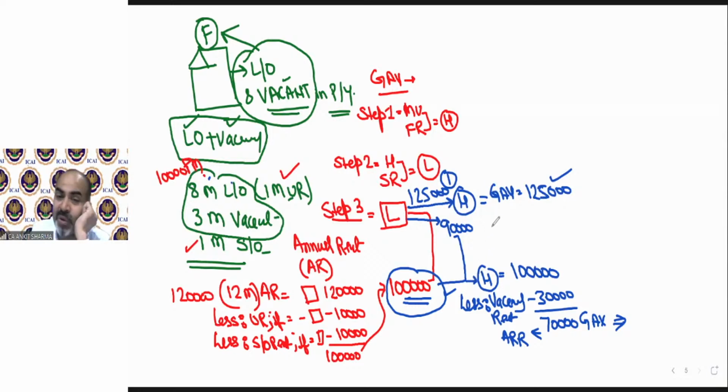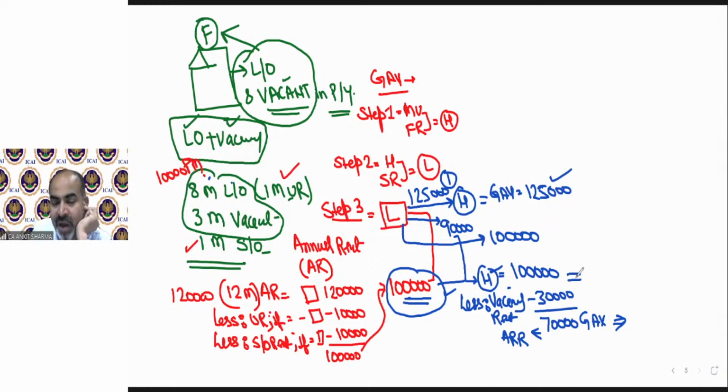What if they both have the same value? This is also a case. This is 1 lakh. We have taken, this is 125 or this is 90,000. Suppose this lower value is also 1 lakh. Now they both are equal. So if both are equal, then this value will be taken. So you can have the advantage of deducting the vacancy rent. So if this is higher or equal, if both values are equal, then this step will be followed.